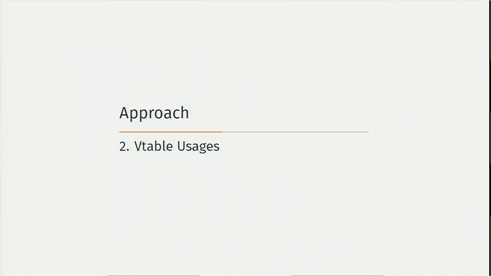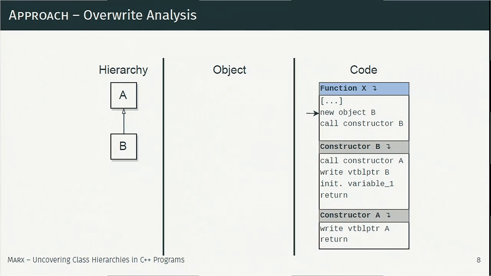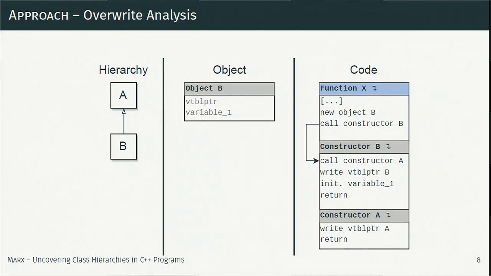So looking at the vtable usages, consider a hierarchy as shown to the left. We got class B deriving from class A, and on the right we will see code that basically initializes a new object of type B. First, the new operator just allocates memory, which isn't initialized at all, but then it calls a designated function, the constructor of B, which will fill the object. As B derives from A, we will first have to construct the object of A to its fullest extent.